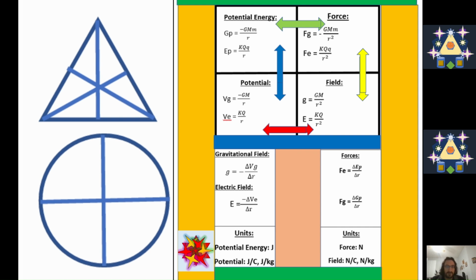Now, the derivative of the electric potential energy will give you the force for the electric force, and also the derivative of gravitational potential energy with respect to distance will give you the gravitational force. So here's an example of how you can move from potential to field and potential energy to force. Force is measured in newtons, and fields are newtons per coulomb if it's electromagnetism, or newtons per kilogram if it's gravity.